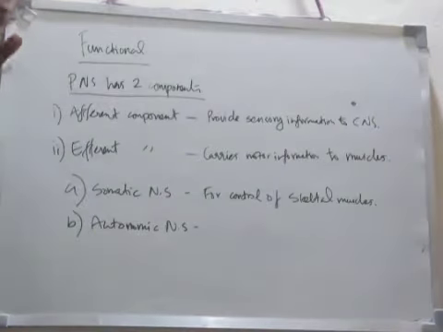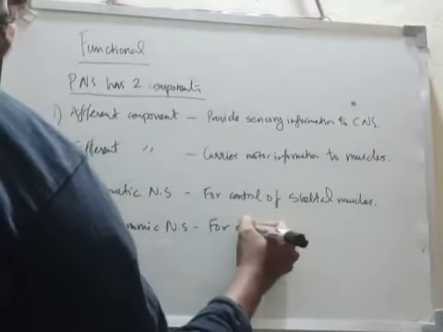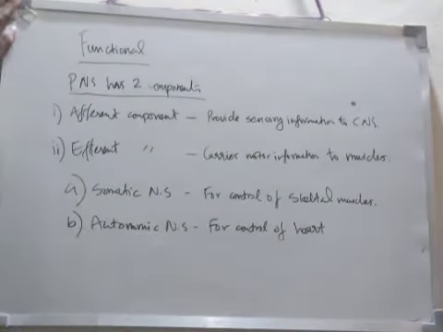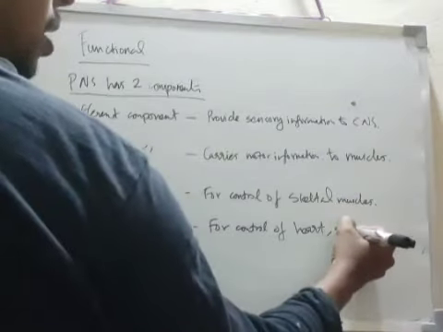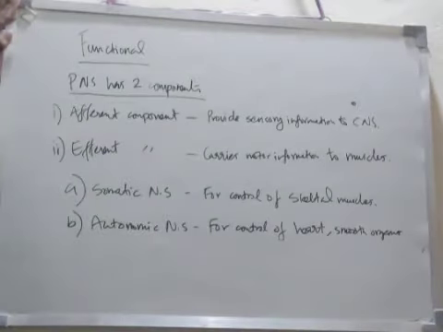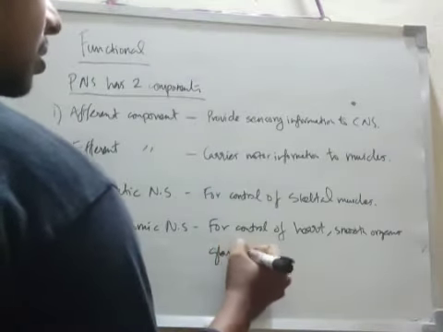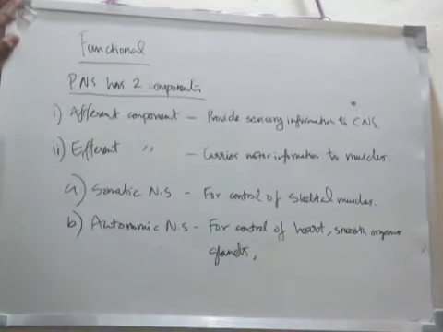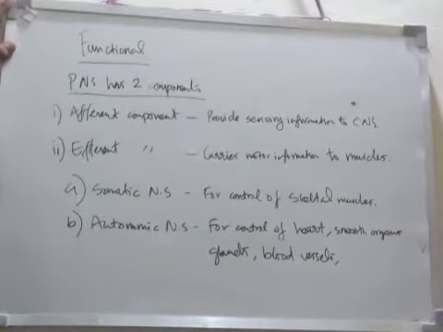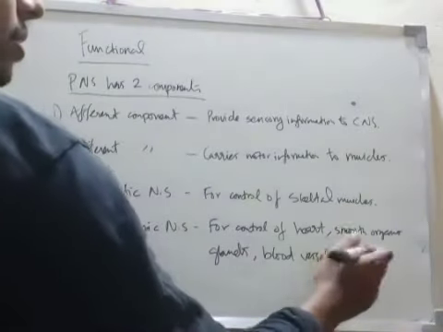And the autonomic nervous system is for the control of the heart, then smooth muscles of the organs, glands, and blood vessels, etc. These are involuntary.